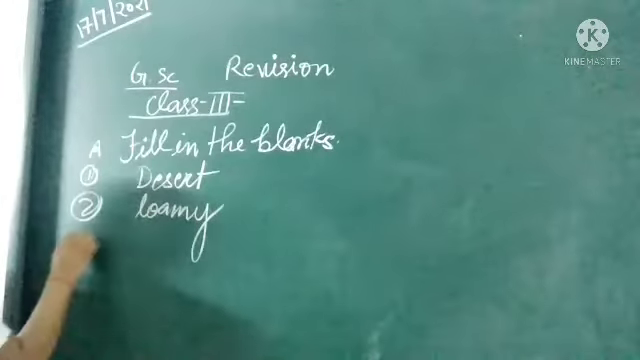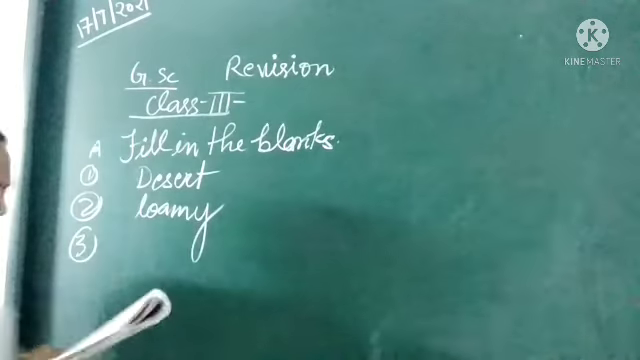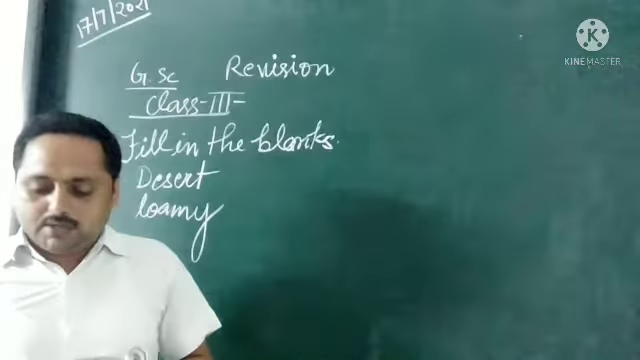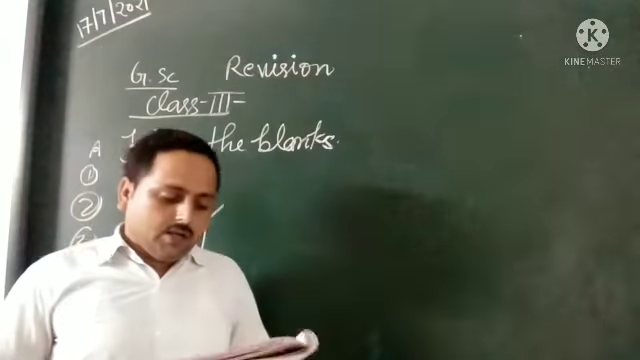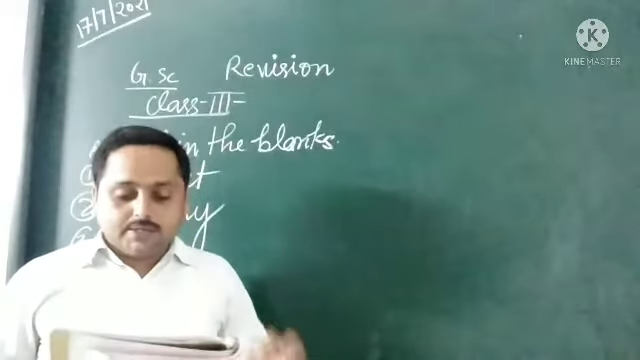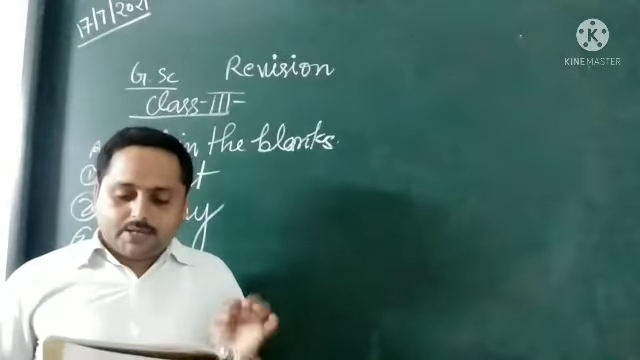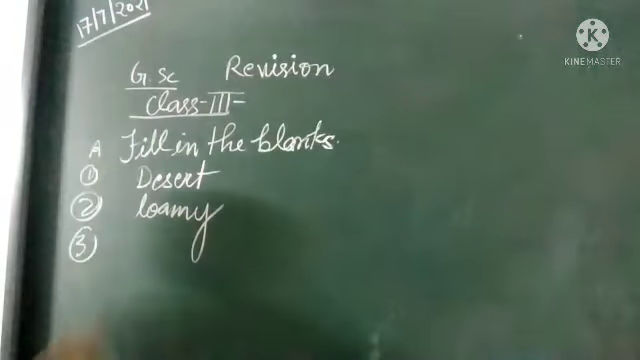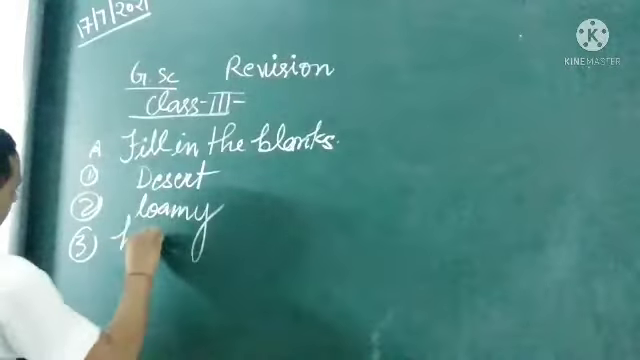Third: blank is the remains of plants and animals present in the soil. What is that? Humus. Humus is the remains of plants and animals present in soil.